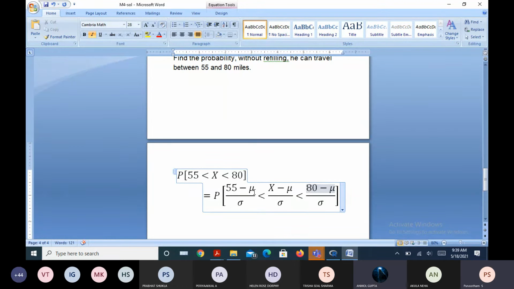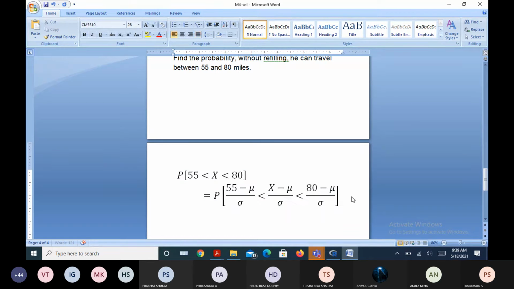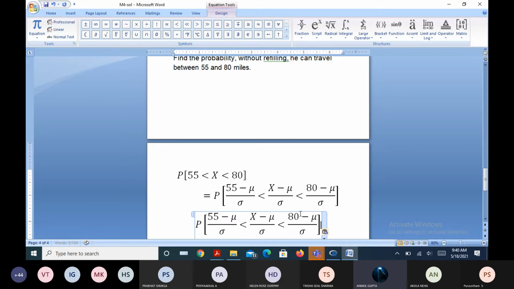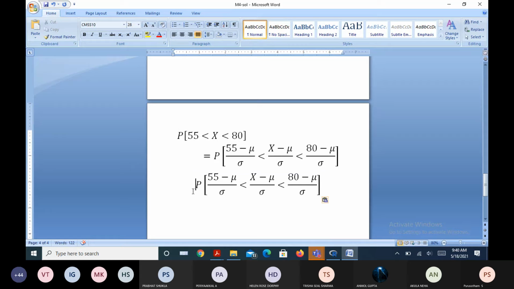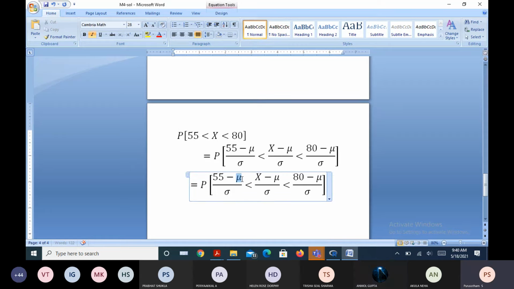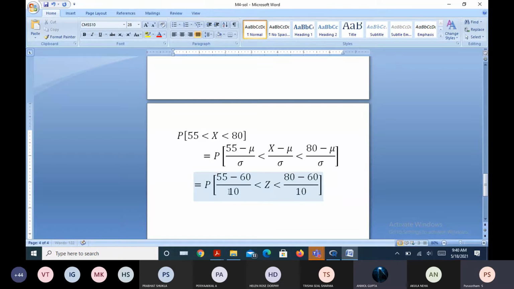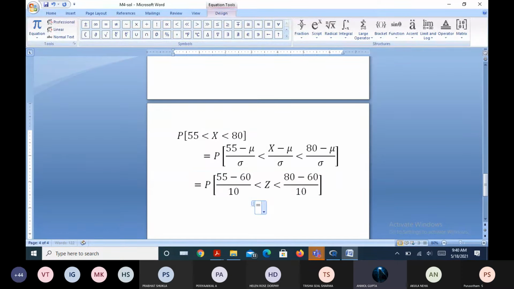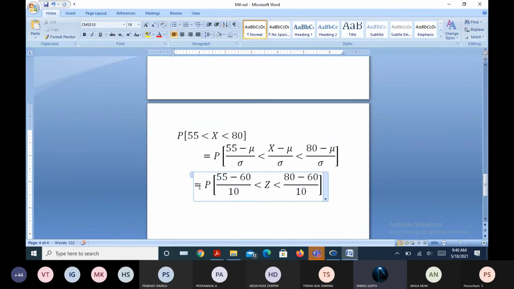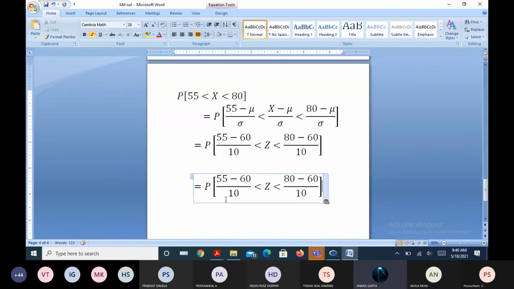So now the probability of 55 minus 60 by 10, and this we may take as z. 80 minus mu is 60, sigma is 10. 55 minus 60 is minus 5 by 10.